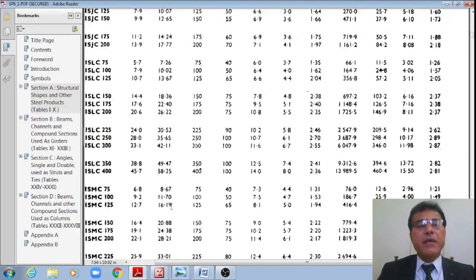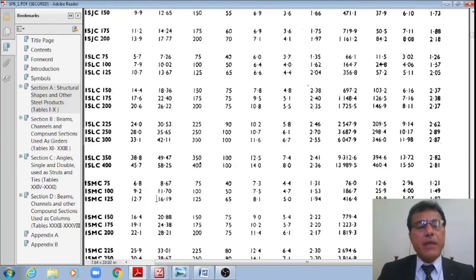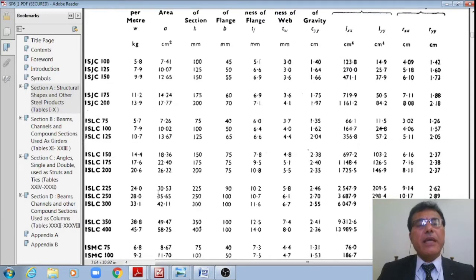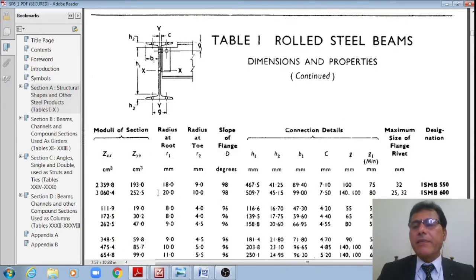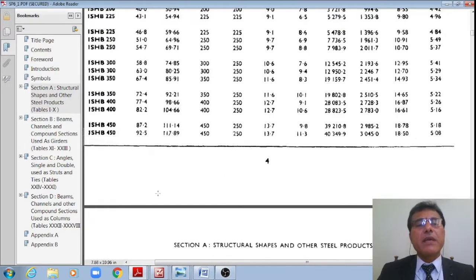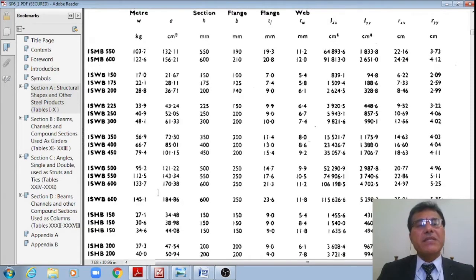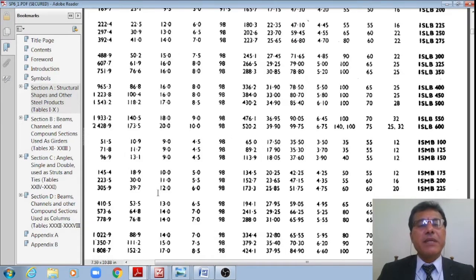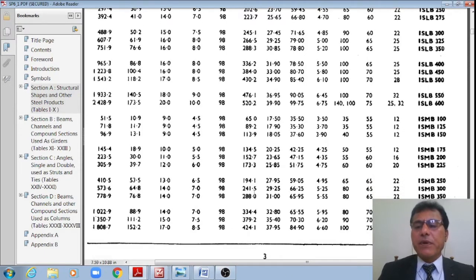Even if I go to SP 6(1) 1964, there also I can note down ISMB 300. I note down the properties. Even here the plastic section modulus is not available for ISMB 300. Therefore, that should be referred from IS 800 2007 only.